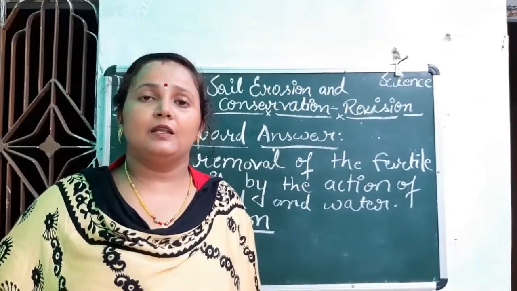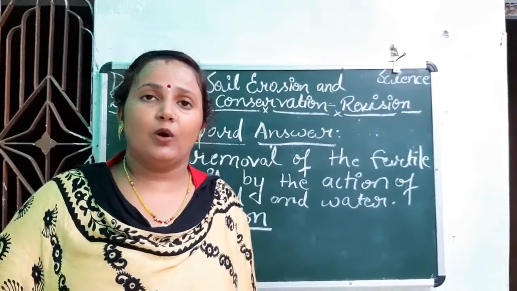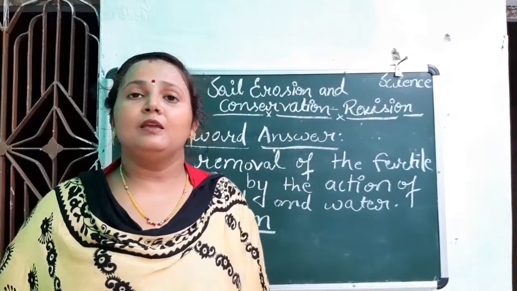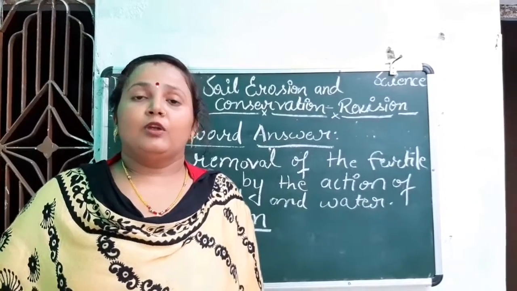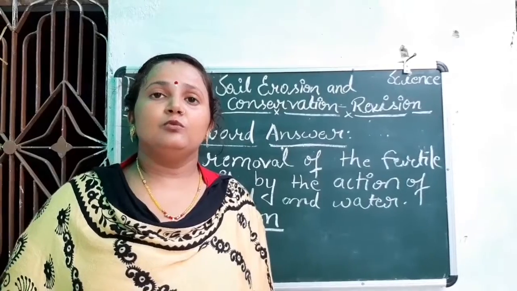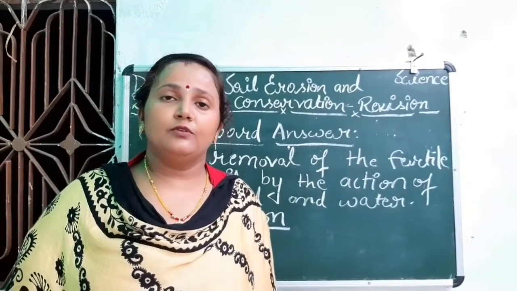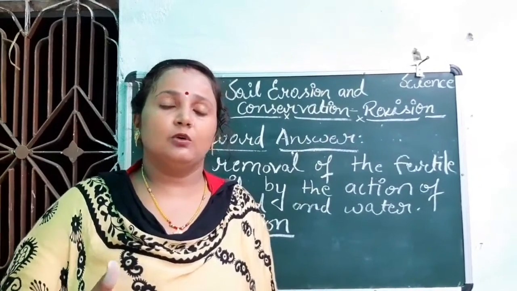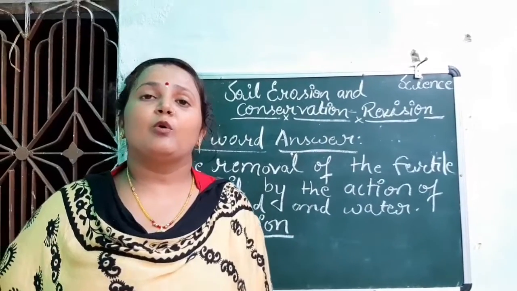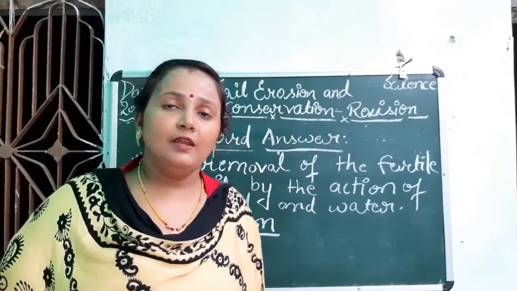People are cutting down the forest for their own requirements, for making buildings, for growing crops. All these are the causes of soil erosion, right?